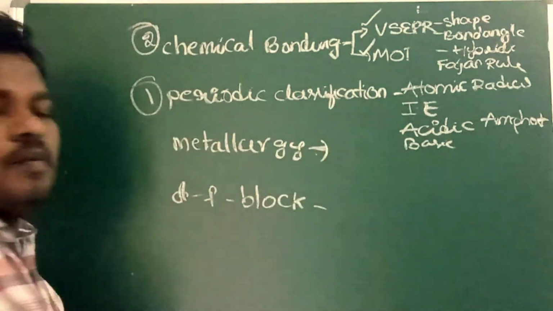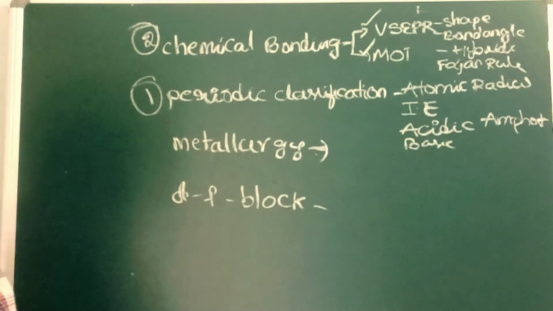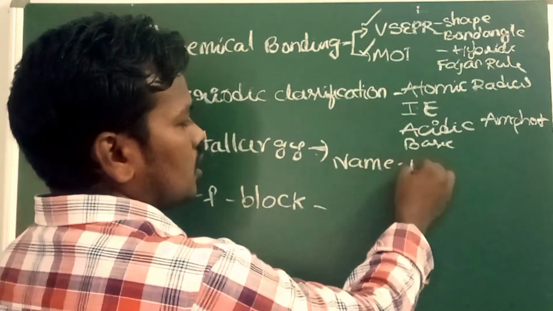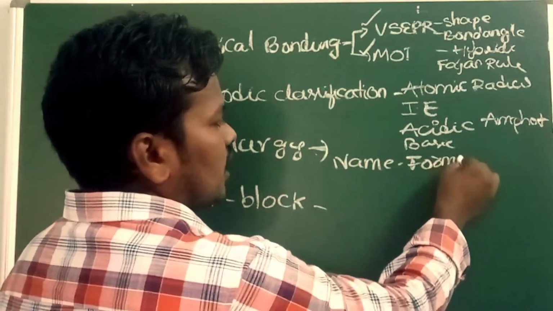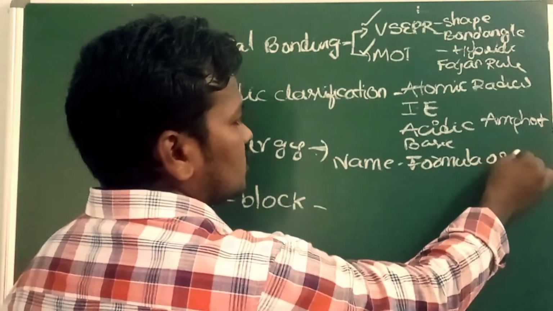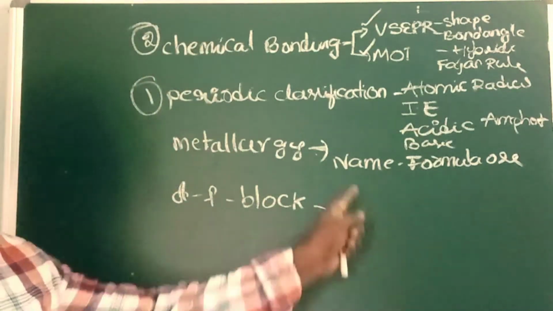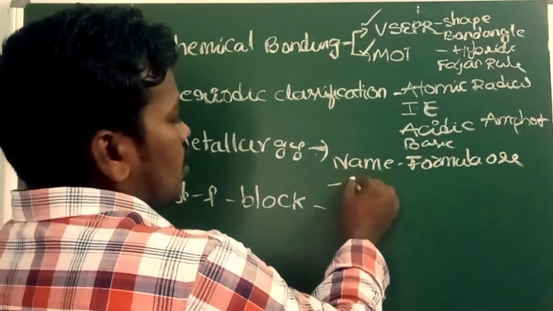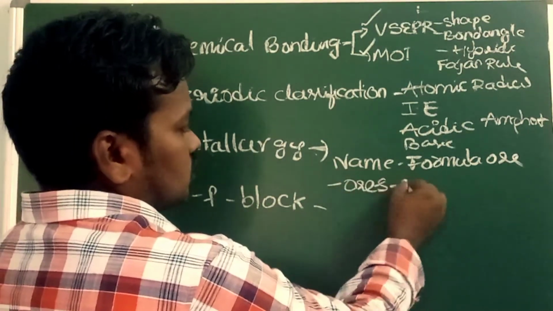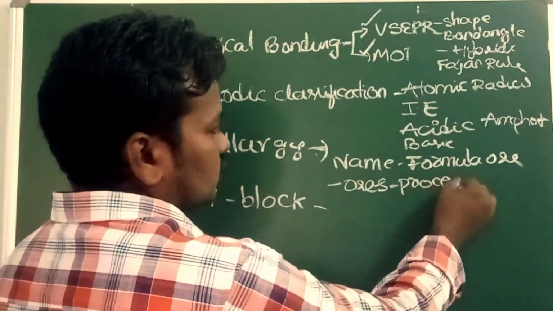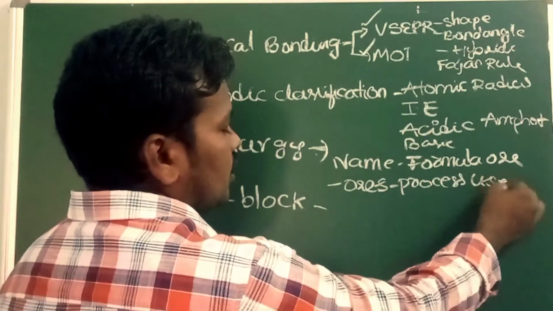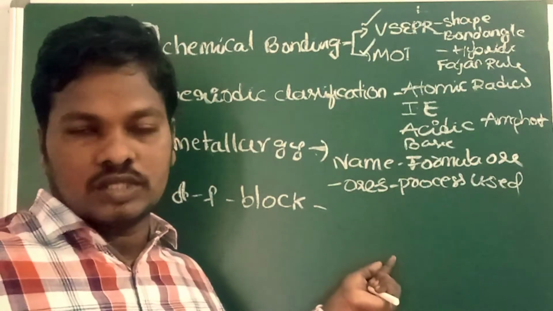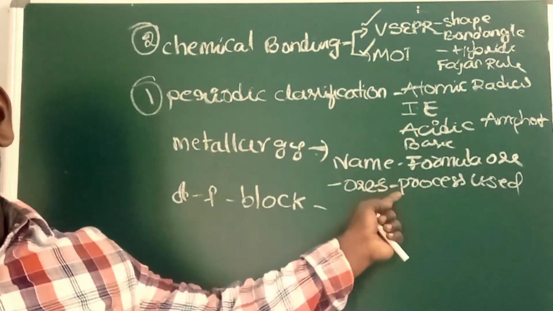When it comes to metallurgy, you have to concentrate on the name and formula of ores, different types of ores and their formulas, and their names also. Along with this, ores and the process used. If you want to extract the metal, what type of process you are using, the different processes you have to learn.